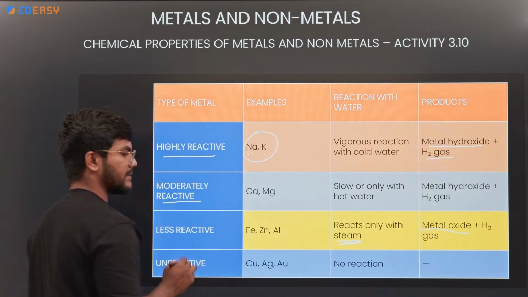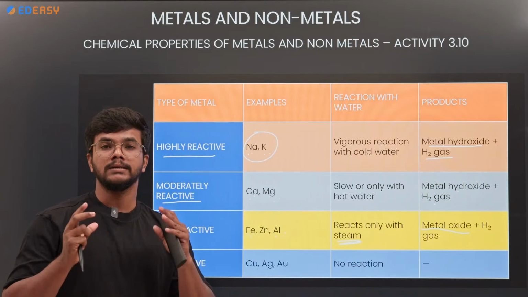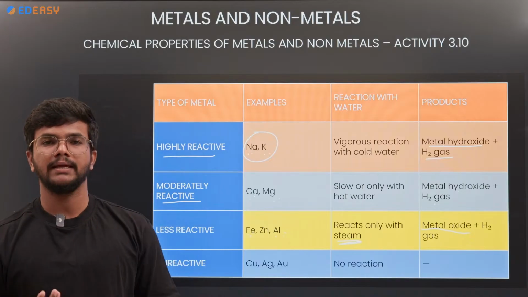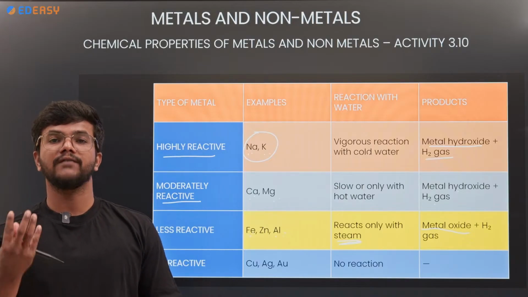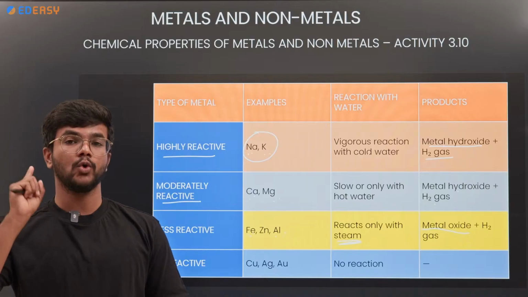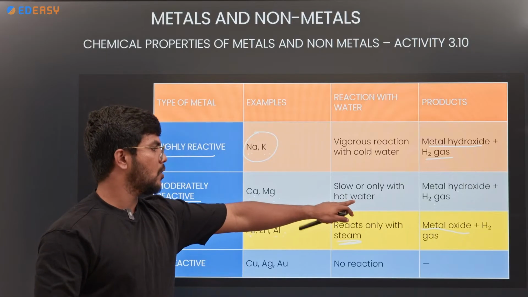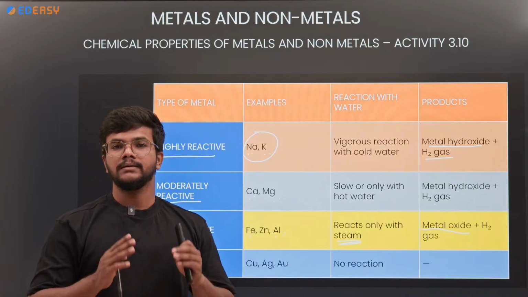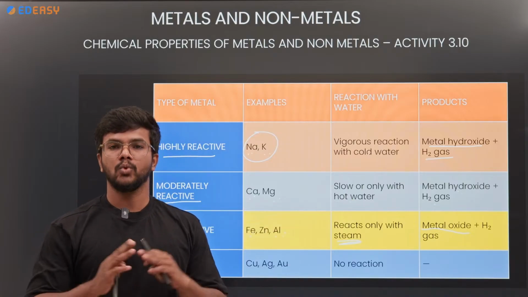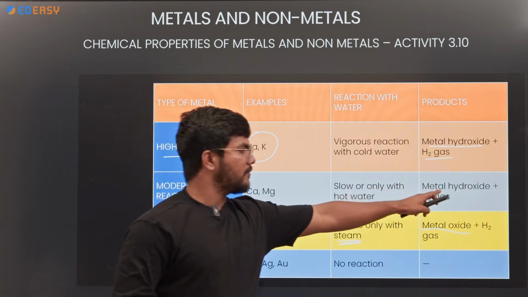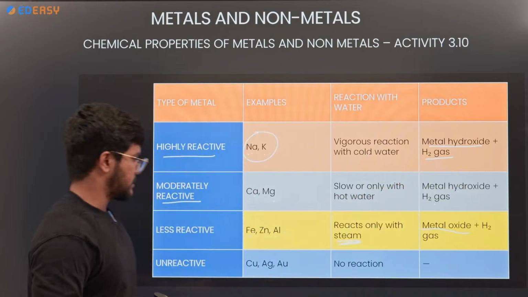Calcium and magnesium both are light metals, very lightweight metals. So they will float on the water. Remember, they will float on the water. They will react with only steam, only hot water or steam, but not with the cool water. They will give metal hydroxide with hydrogen gas.